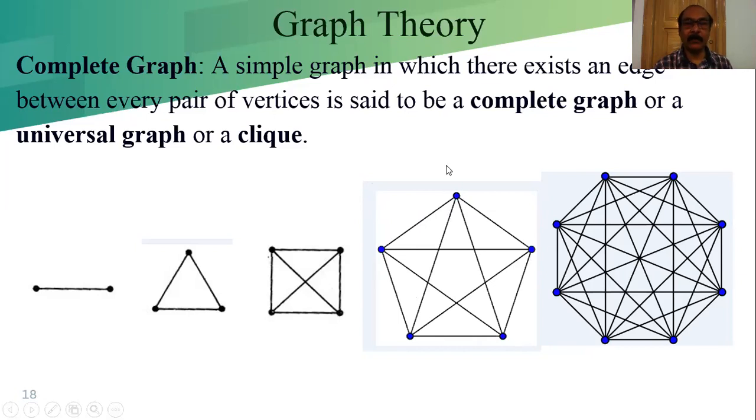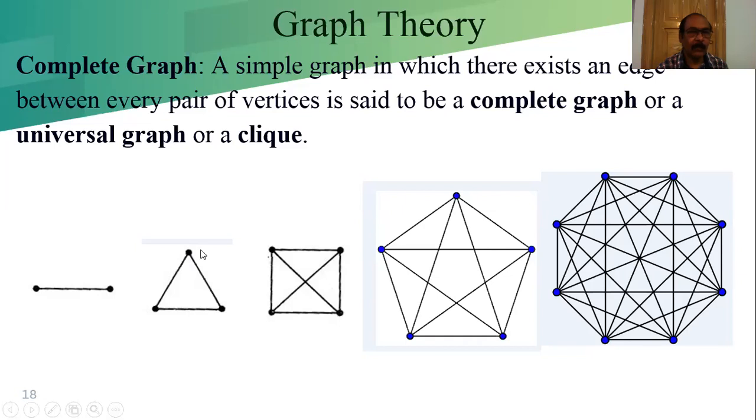A simple graph means there are no loops and no parallel edges. Each and every pair of vertices has an edge. That means there exists an edge. This is known as the complete graph. This is the complete graph of two vertices.